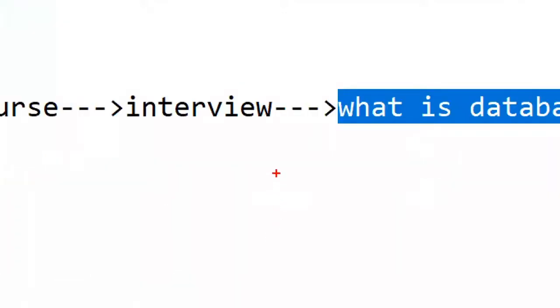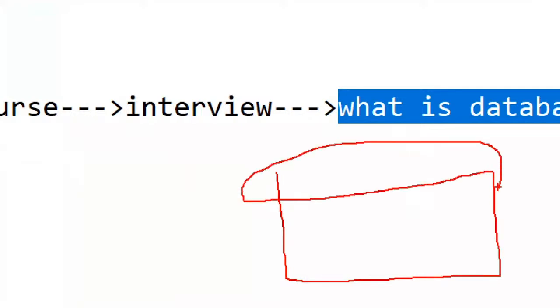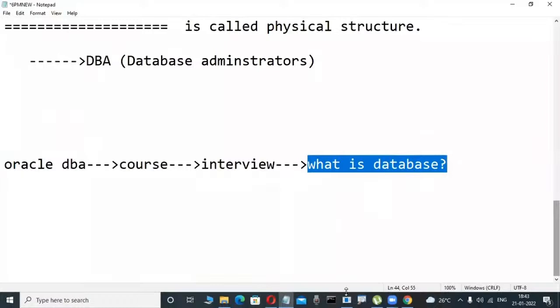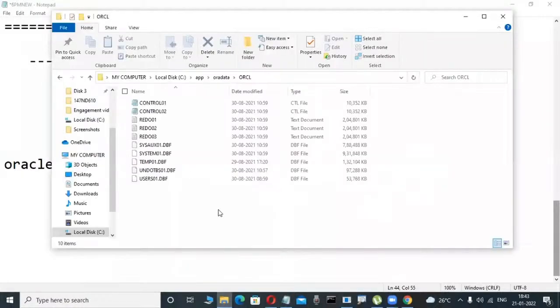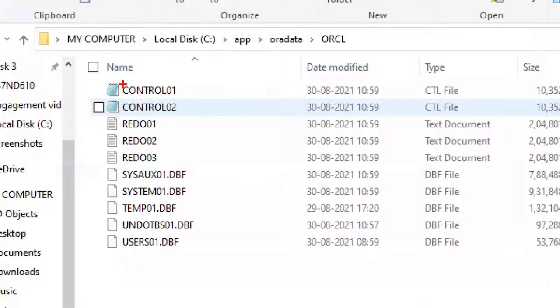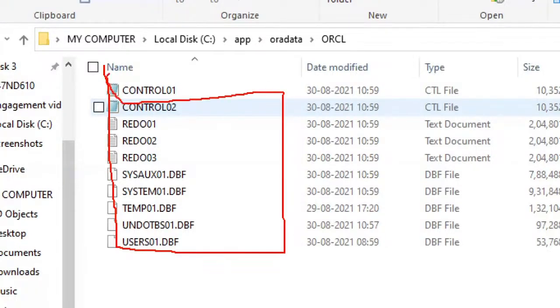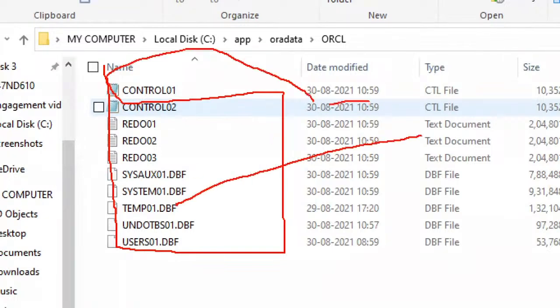Whenever I install Oracle software, some physical files are automatically created on disk, and they are visible. Observe here: data files, control files, and redo log files are there or not. That's why a database administrator says a database is a collection of data files, control files, and redo log files. That is original. There is a physical side in the C drive, D drive, where the data is stored.